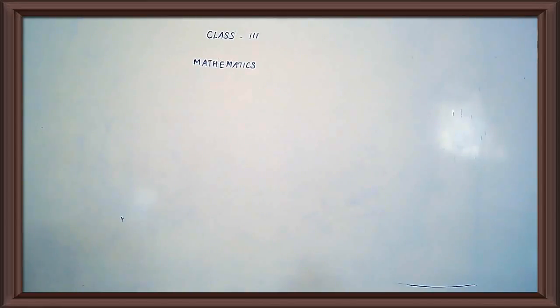The greatest 4-digit number is dash. What will come? The greatest 4-digit number is 9999. Yes or no, ma'am? Yes. Okay, I hope you have studied.